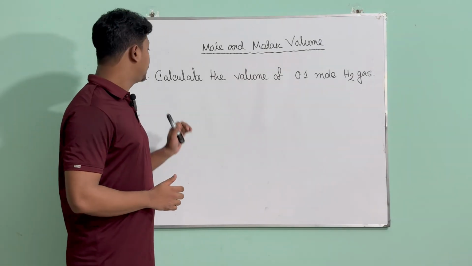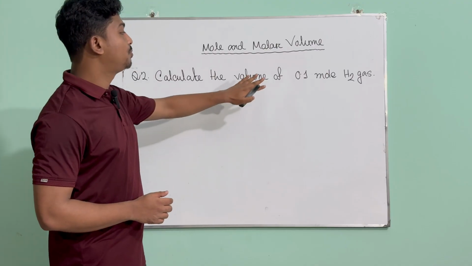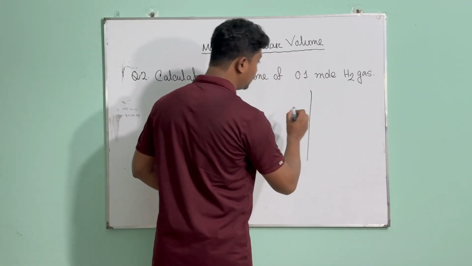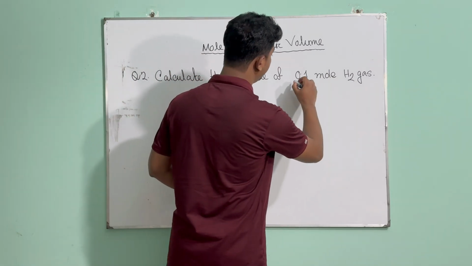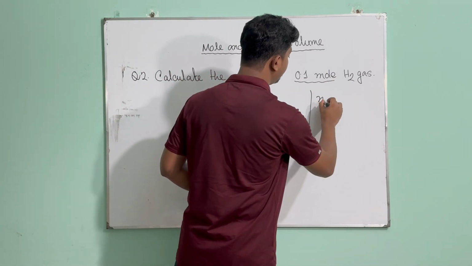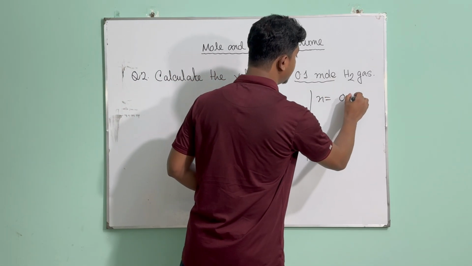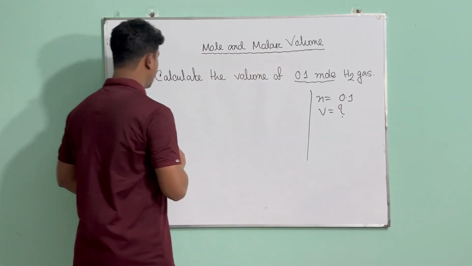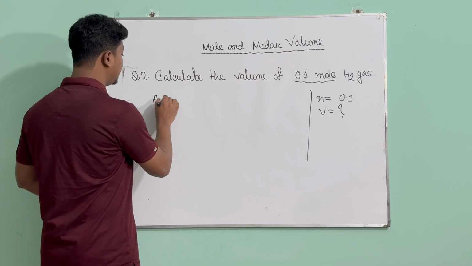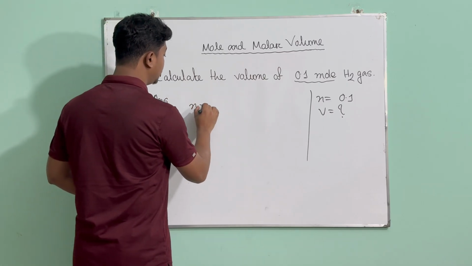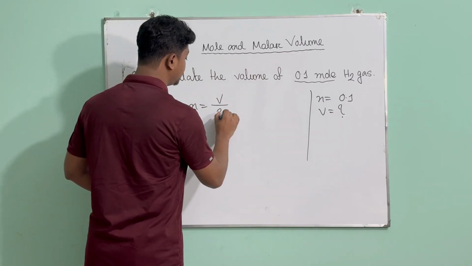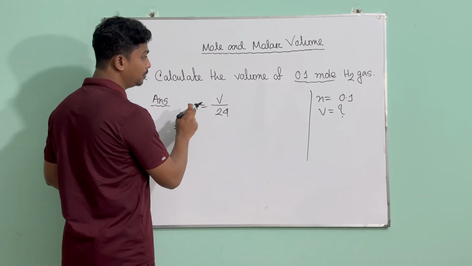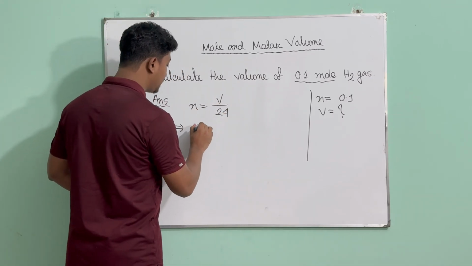In our next math, we are asked to calculate the volume of 0.1 mole of hydrogen gas. Again, right column, what information do we have? Information we have is 0.1 mole. That means we are given the mole number, so the value of n is 0.1. We are asked to find volume, so V. Now what is the formula we know? We know that n equals V divided by 24, and 24 is in dm cube. We are asked to find V, so we put the value of n, which is 0.1, equals V divided by 24.